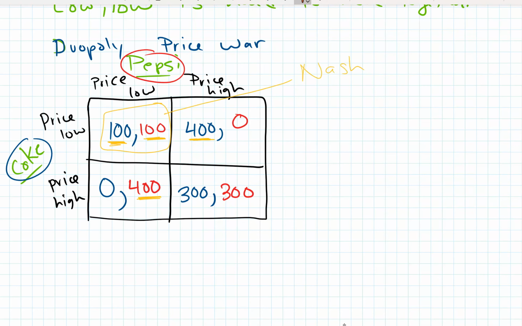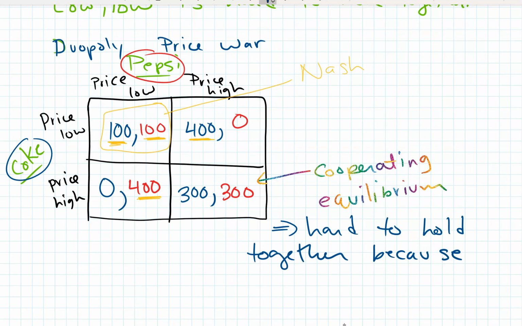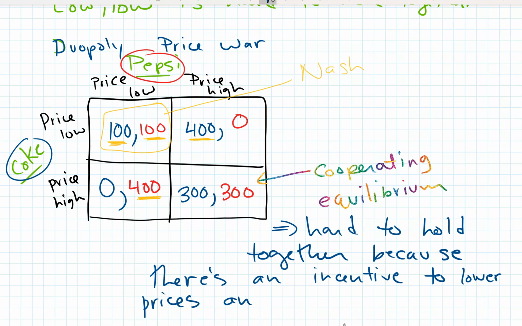And this one right here is our cooperating equilibrium, where they both price high. But the problem is, like we said before, it's hard to hold together because there's an incentive to cheat on the deal, an incentive to lower the prices and steal customers. So they would like to hold together the cooperating equilibrium, but it's difficult to do.